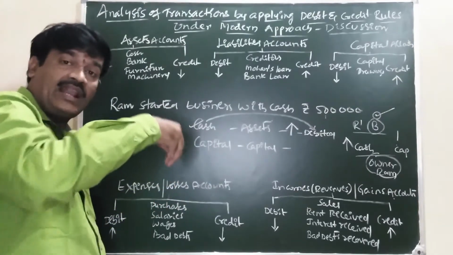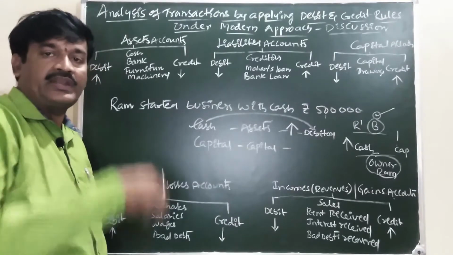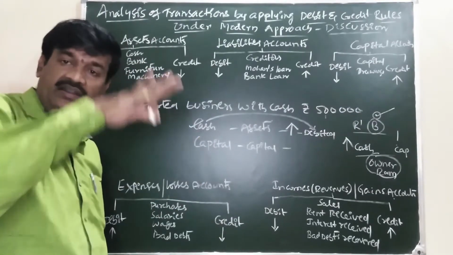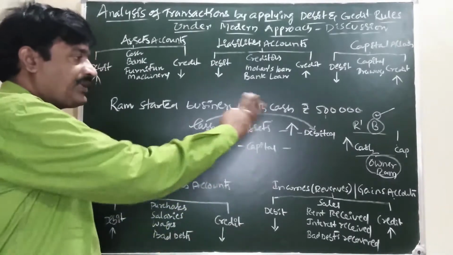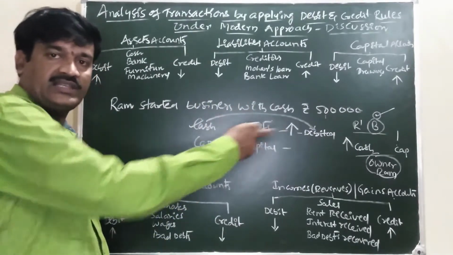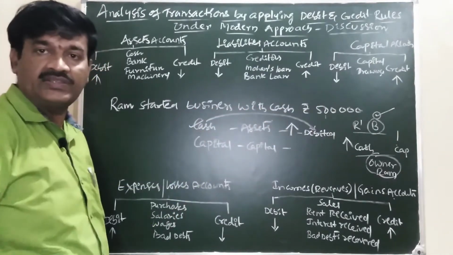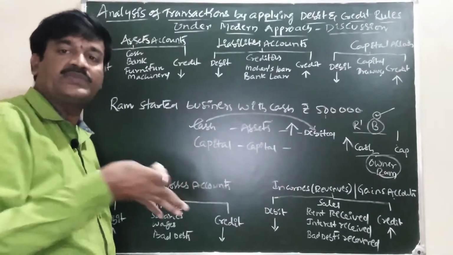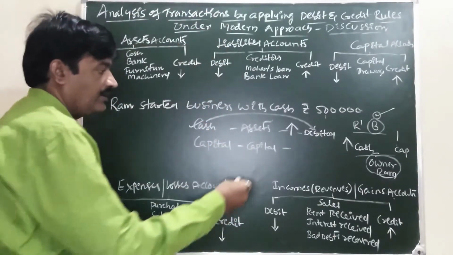That is inner liability. Inner liability is termed as capital. Is the capital of the business increasing or decreasing? There is no capital in the business before this transaction, it is 0. By undertaking this transaction, our capital of the business is increasing.